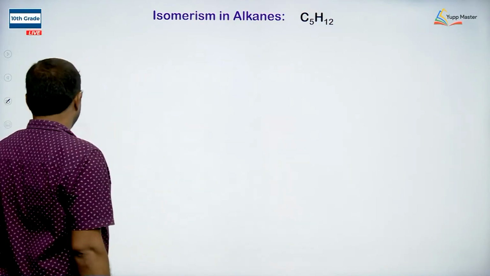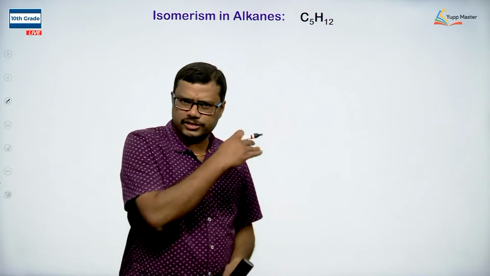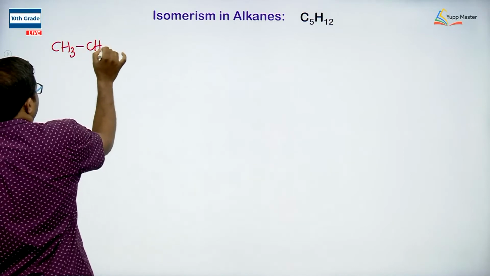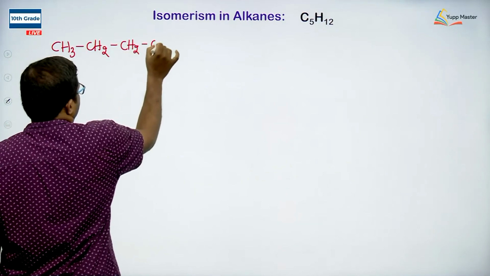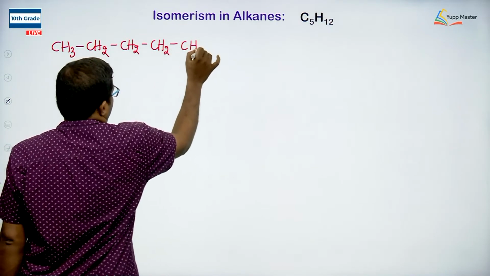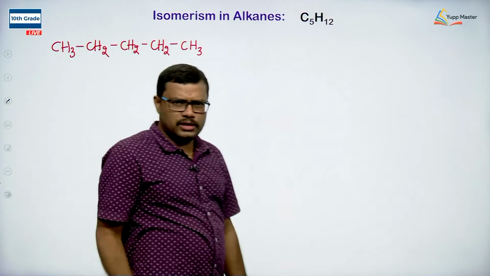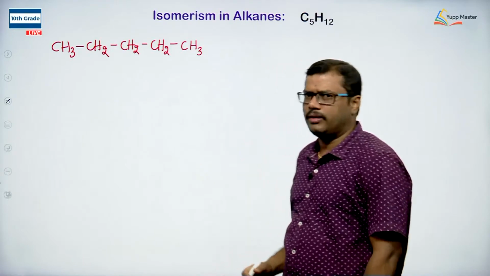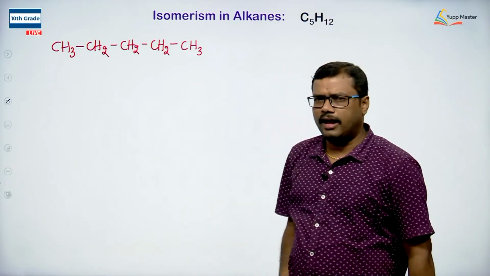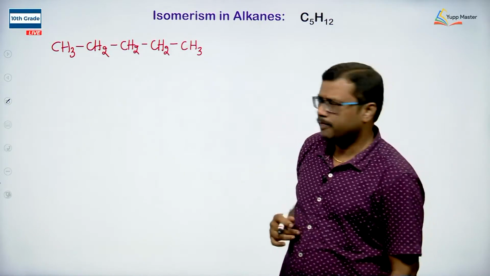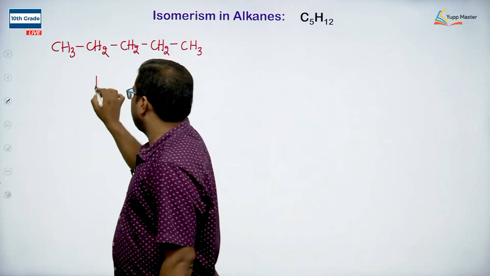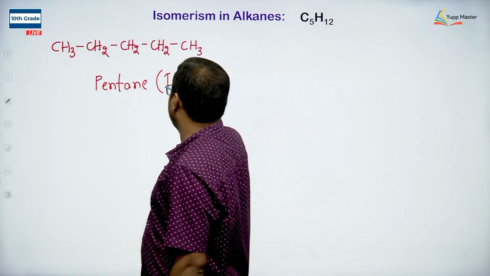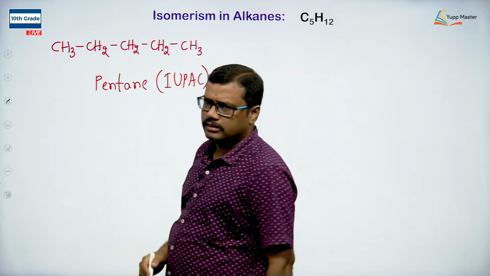Now in this case, let me write the 5 carbons in a straight chain. Let us start writing CH3, CH2, CH2, CH2, CH3. Students, always keep pen and paper with you, so that as the class goes on, if you write in your notes, you can easily understand what is going on. Here I have arranged all the 5 carbons in a straight chain. For this 5 carbon chain, according to IUPAC we write the name pentane. Pentane is the IUPAC name.